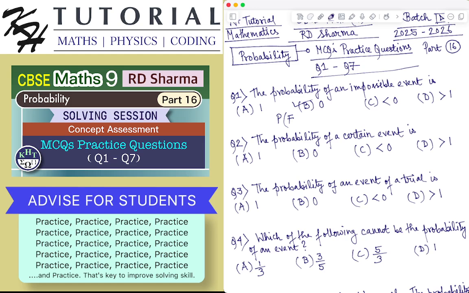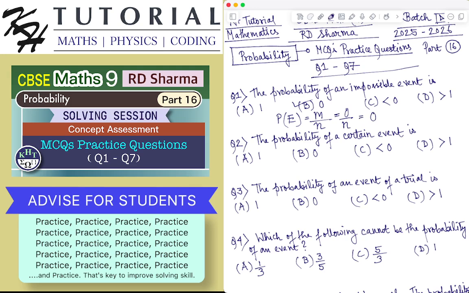If event E is an impossible event, then based on the empirical formula, we know that probability of an event E is equal to the number of outcomes favorable to the event E divided by the total number of outcomes. So for an impossible event, an event which will never happen in an experiment, the number of favorable cases is 0. So this will always be 0 by n. Whatever the value of n is, this is always equal to 0.